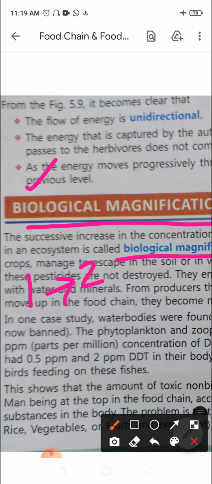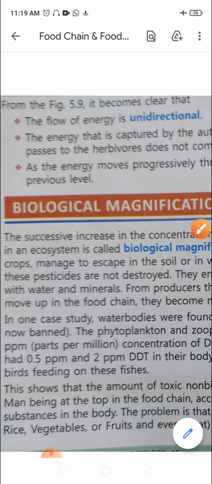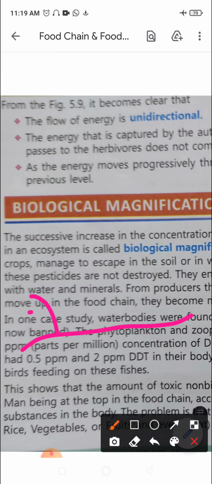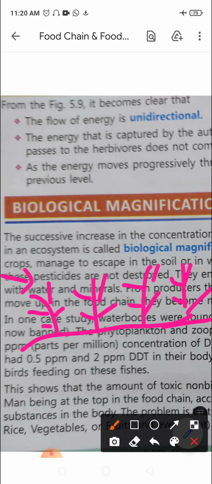Let's take up an example: harmful and toxic pesticides. If we draw the plants here, we know that these are the producers, and they are eaten by various other organisms, big and small. Harmful and toxic pesticides are used to protect crops. What happens is that these pesticides manage to escape into the soil.